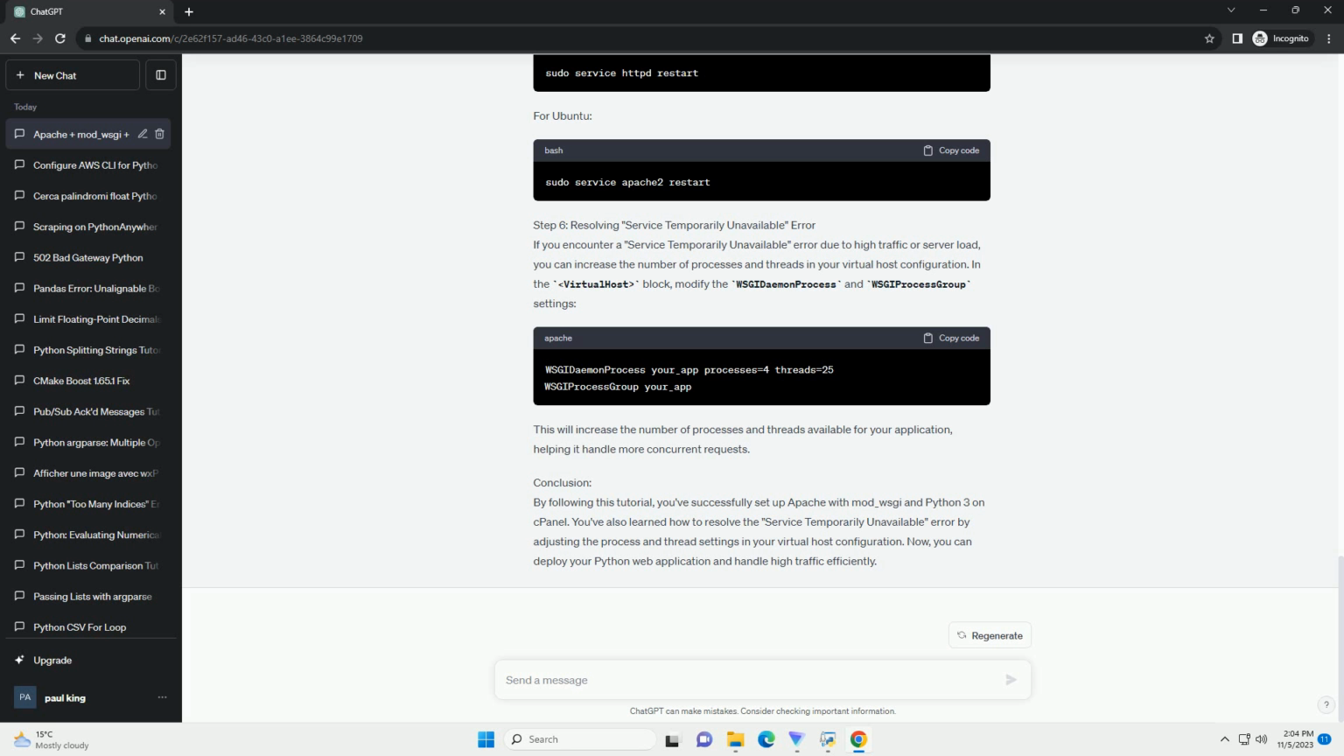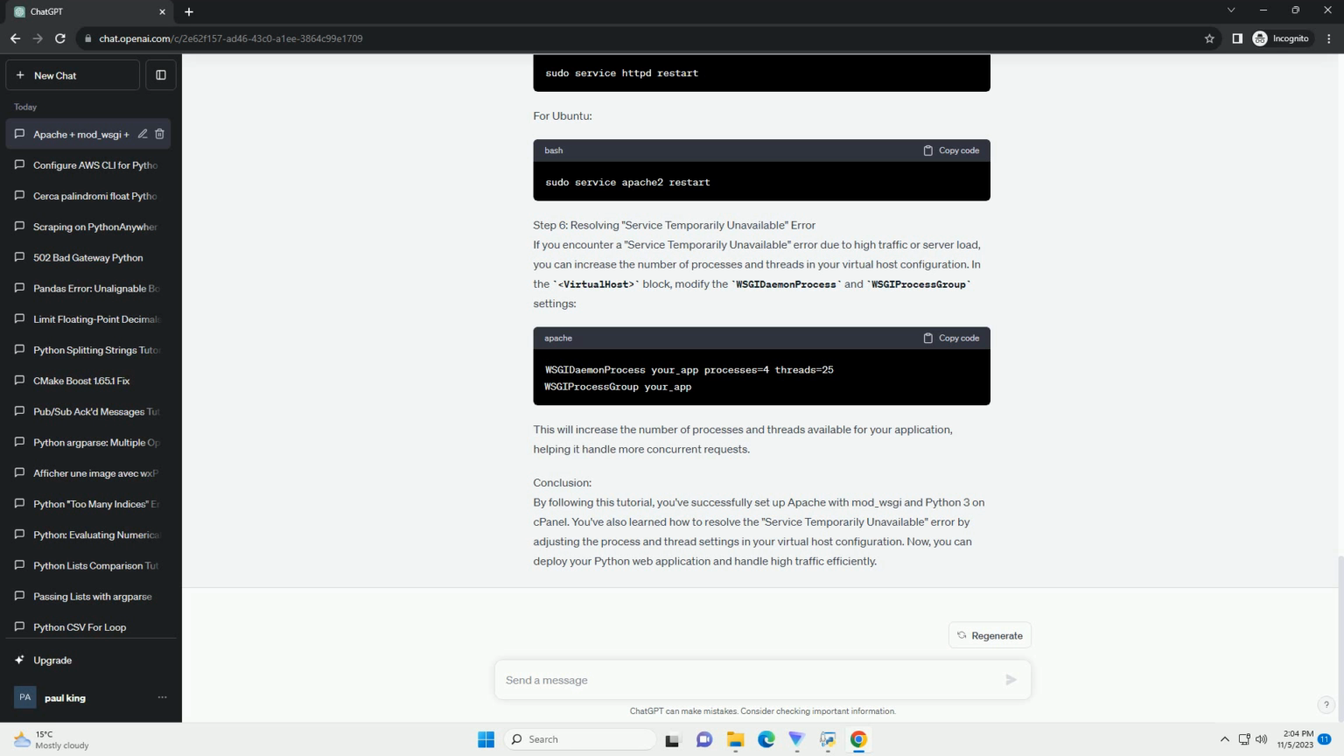Step 2. Install mod_wsgi. Mod_wsgi is a module for Apache that allows you to run Python web applications. You can install it using yum or apt-get depending on your server's operating system. On CentOS, use yum, and on Ubuntu, use apt-get. For CentOS. For Ubuntu.